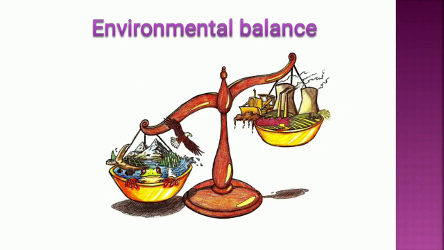So in this chapter, we are going to study how our environment is balanced, how the water, soil, gases, air get balanced, how the animals, many types of microorganisms, birds, and human beings are there. So how all these things get balanced, that we are going to study in this chapter.